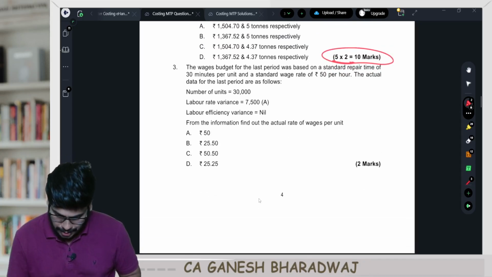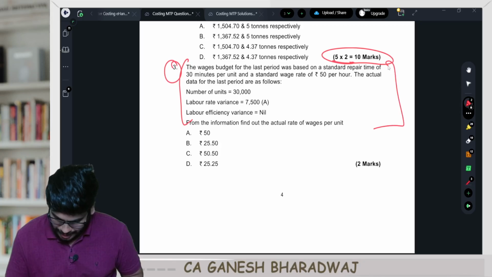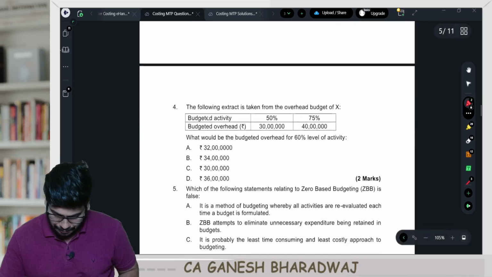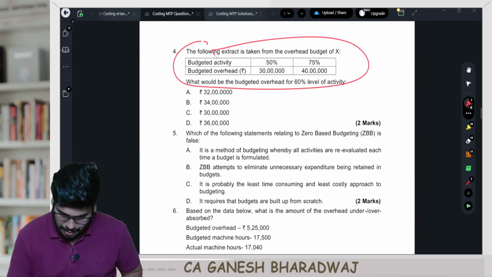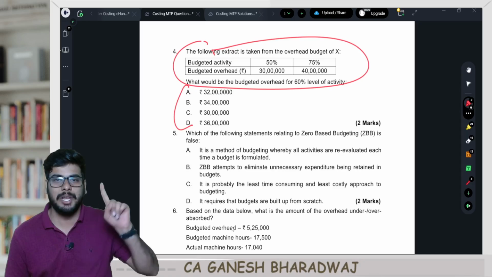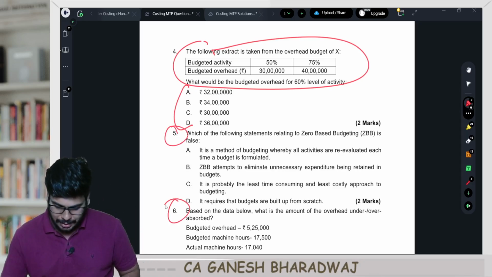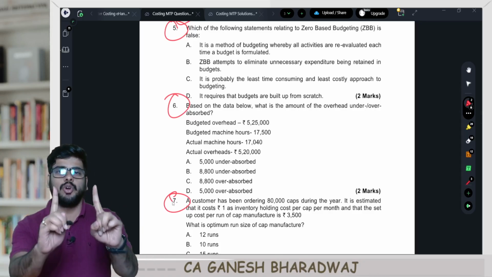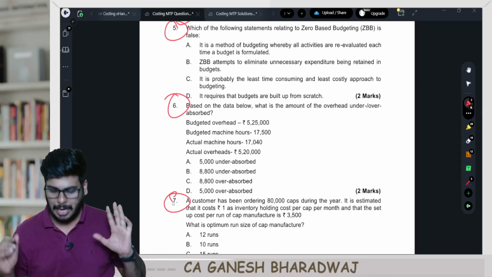Here, in the third question, one case study is there, and out of this they are asking only one question. Similarly, in the fourth question, one data set is given, and from that they are asking you only one question. Like that, these questions are all independent questions. From each, only one question is picked up. Are you clear with this?